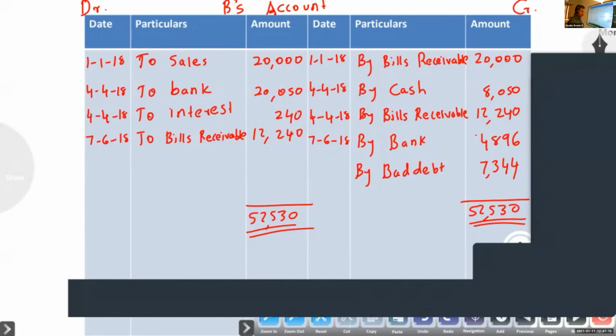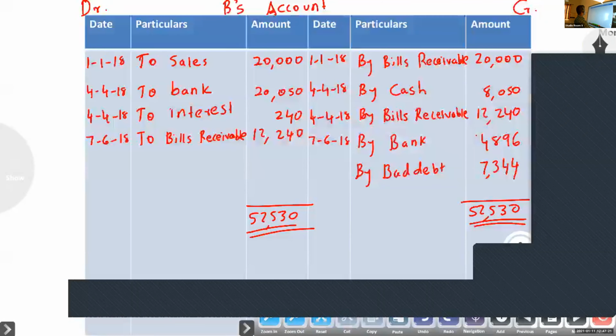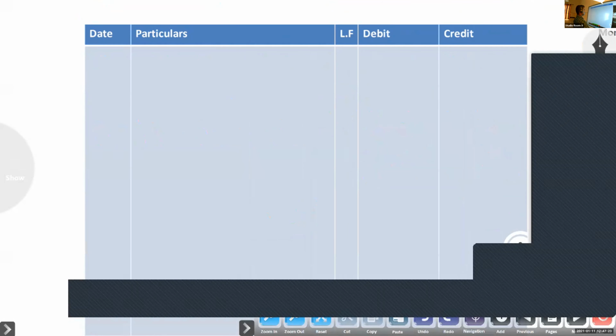Pass journal entries in the books of both the parties. Journal entries in the books of A. Same pattern only, so you will get revision.